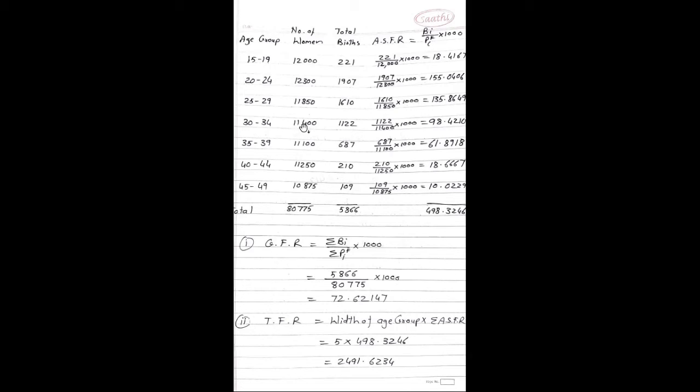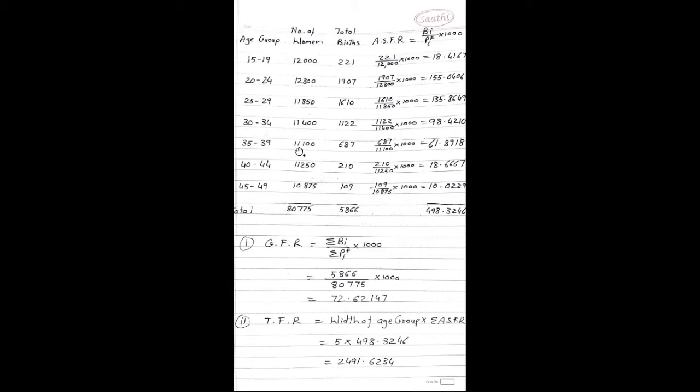Next age group is 30 to 34. Number of women 11,400. Total births 1,122. ASFR calculations, 1,122 divided by 11,400 into 1000. Answer is 98.414210.